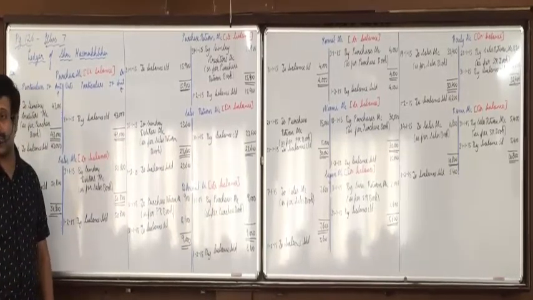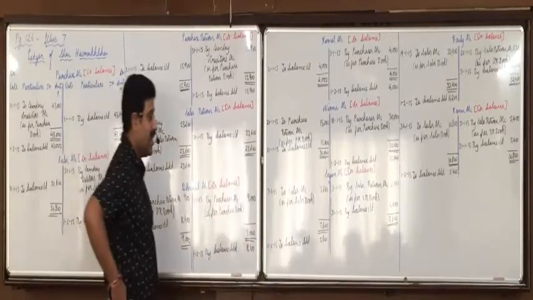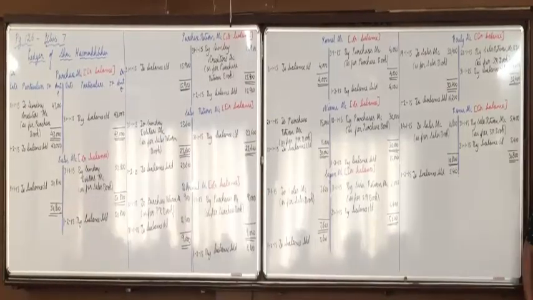Who is still doing the balancing? And what if both the sides total is the same? If both the sides total is the same, it is called a squared up account.